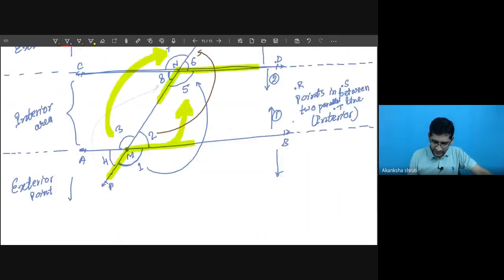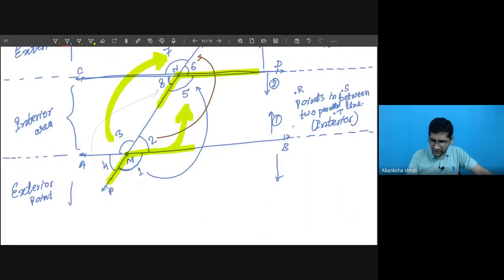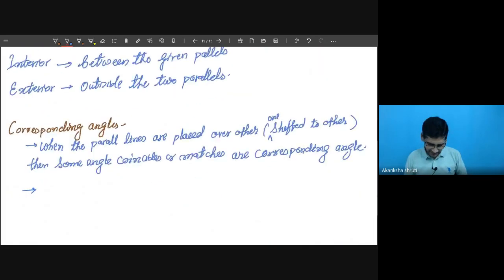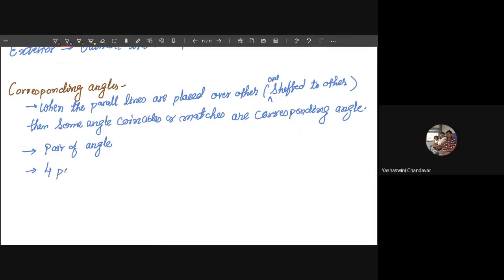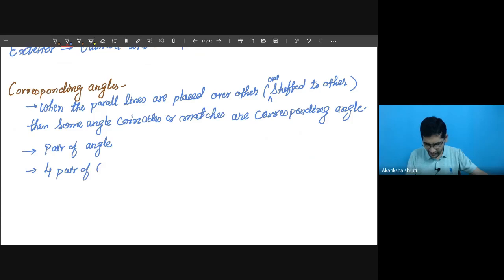Good. So these are pairwise, 1 and 5 are corresponding angles. How many pairs do we get in total? 4 pairs of corresponding angles.